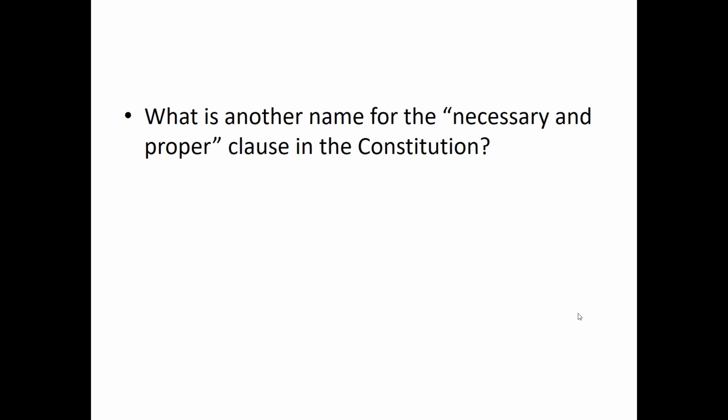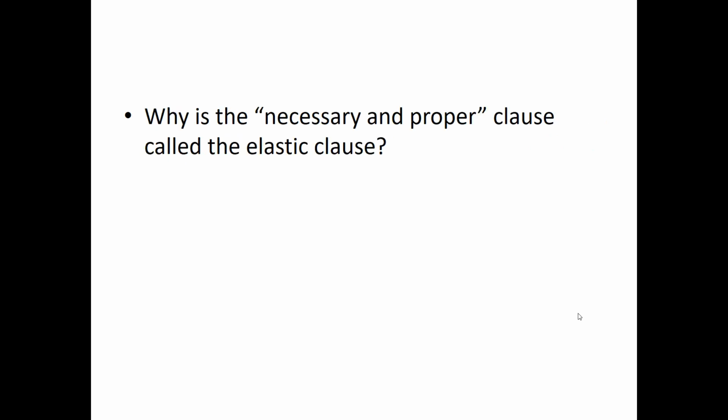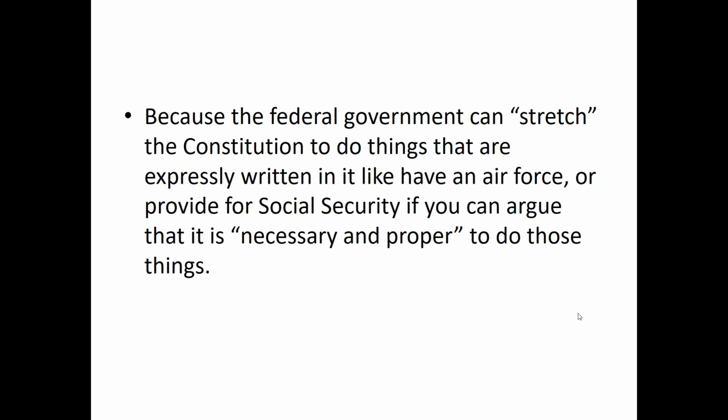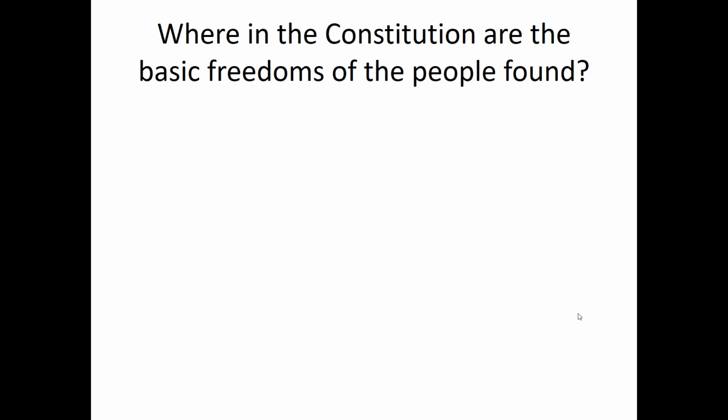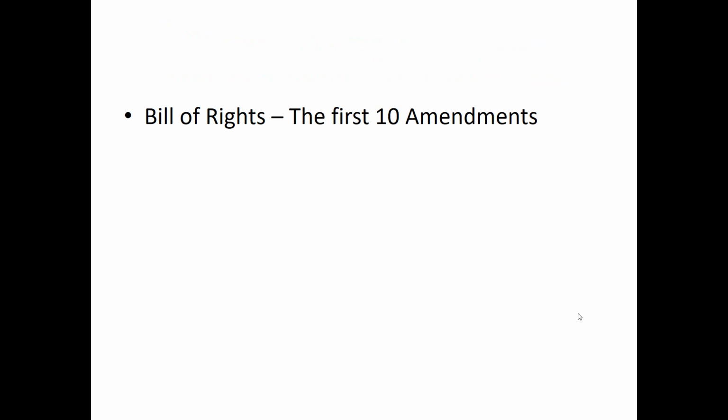What's another name for the necessary and proper clause in the Constitution? Elastic clause. Why is the necessary and proper clause called the elastic clause? Because the federal government can stretch the Constitution to do things that are not expressly written in it, like have an Air Force or provide for Social Security, if you can argue that it's necessary and proper to do those things. Where in the Constitution are the basic freedoms of the people found? The Bill of Rights, which is the first 10 amendments.